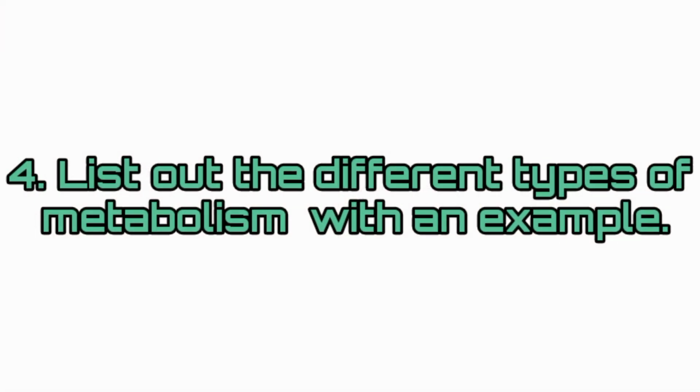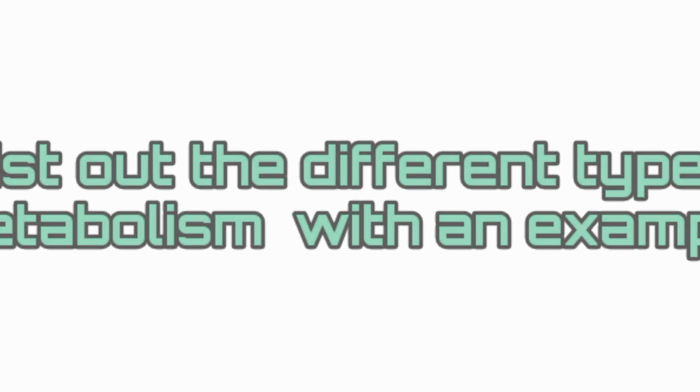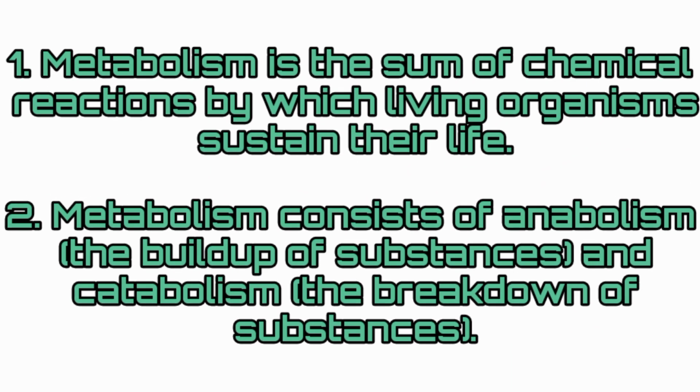Fourth question, explain about the types of metabolism with an example. Metabolism is the sum of chemical reactions by which living organisms sustain their life. Metabolism consists of anabolism, that is the buildup of substances, and catabolism, the breakdown of substances.